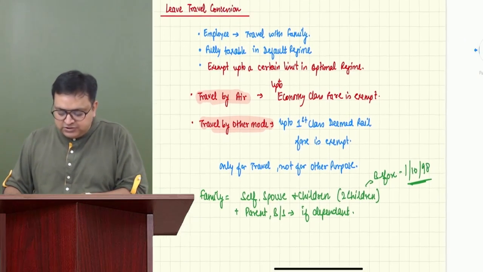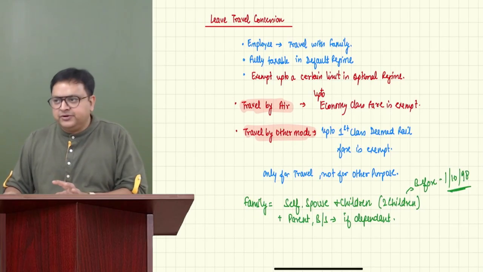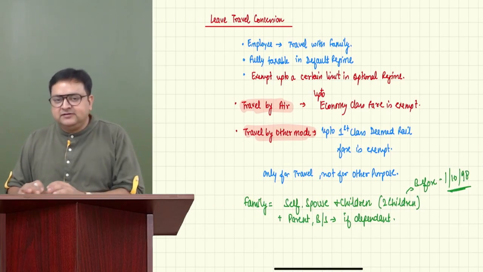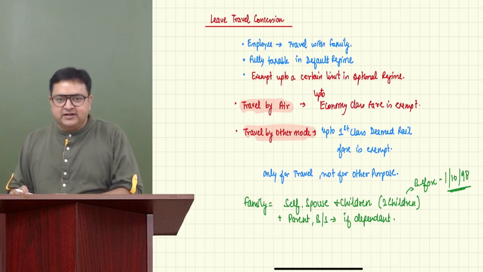But after that, only 2 children is allowed. So maximum children, you can take it 2. This is more than enough for leave travel concession.